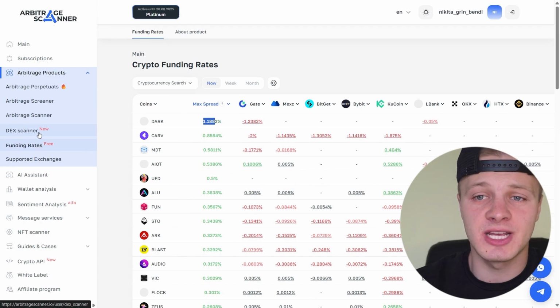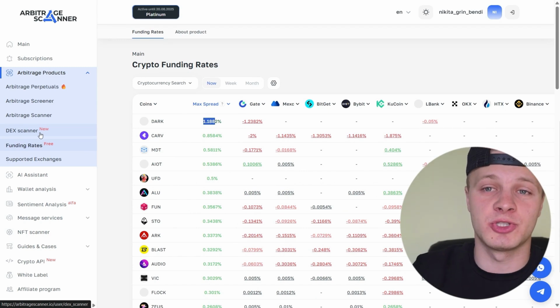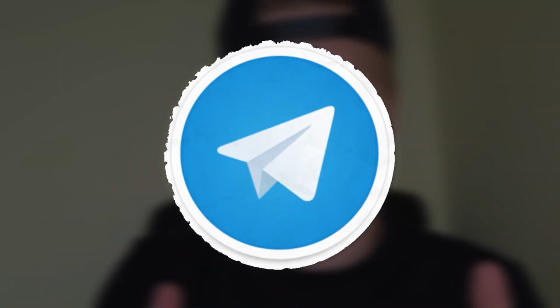Besides that, there's also a DEX scanner. That means you can do arbitrage between CEX and DEX, use the arbitrage screener, set up notifications to your Telegram channel, and you don't have to constantly monitor the spreads yourself because you'll get notifications. You enter a trade, take your profit, that's it. You can do this as quickly as possible.